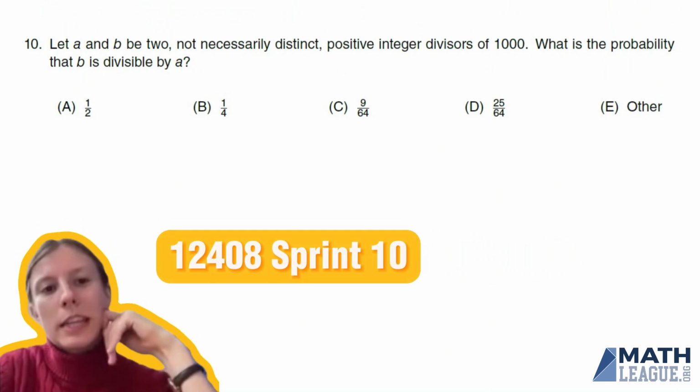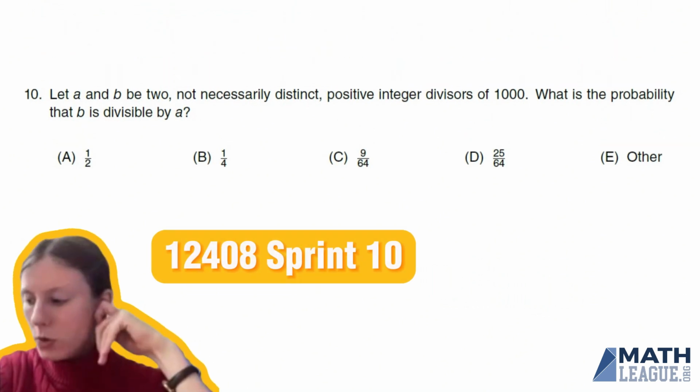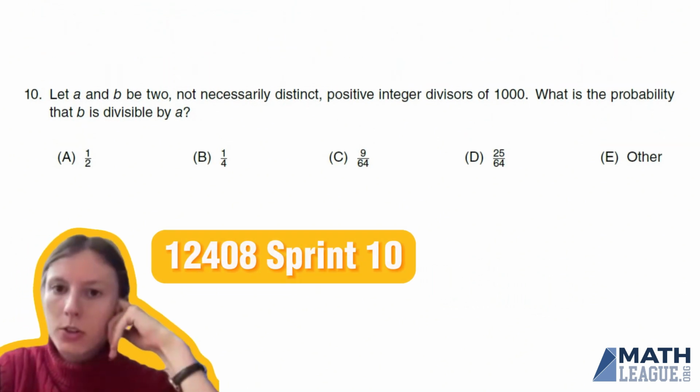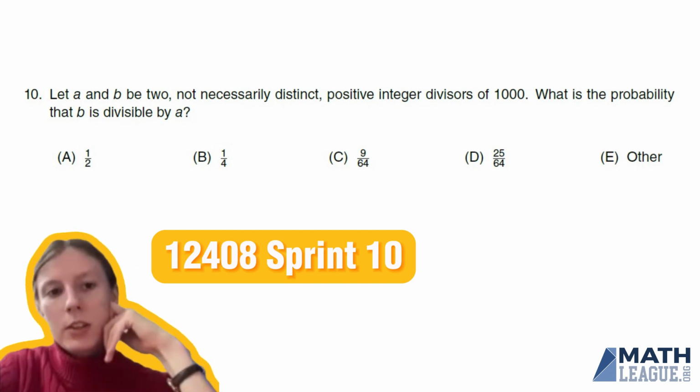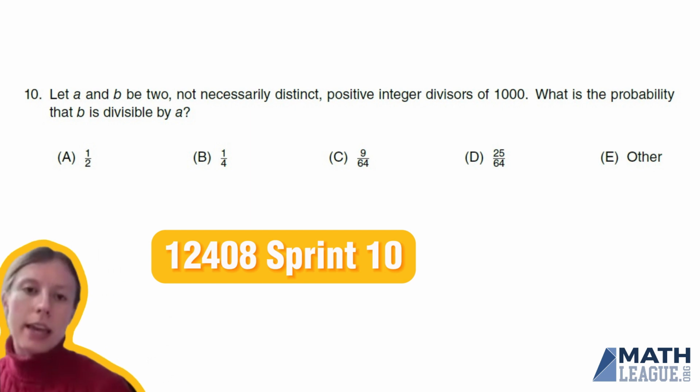We're doing Sprint number 10. Let A and B be two not necessarily distinct positive integer divisors of 1000. What is the probability that B is divisible by A?